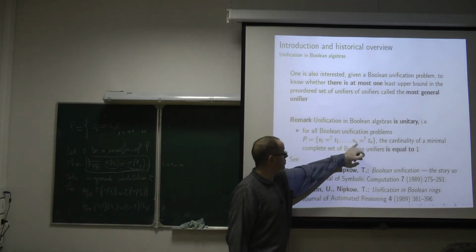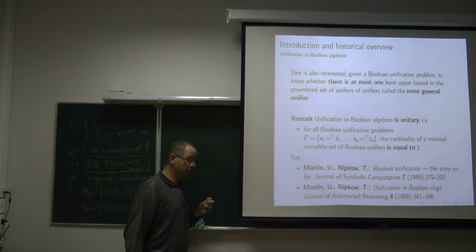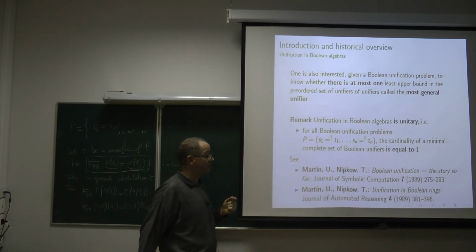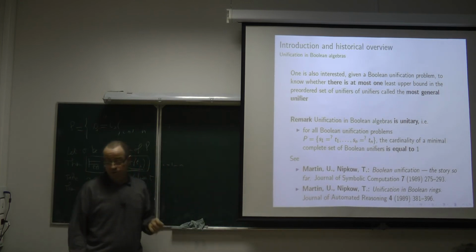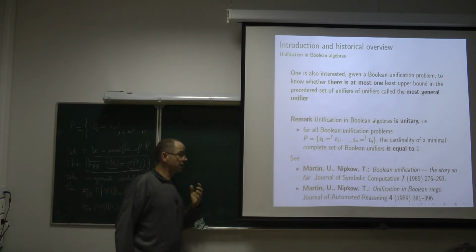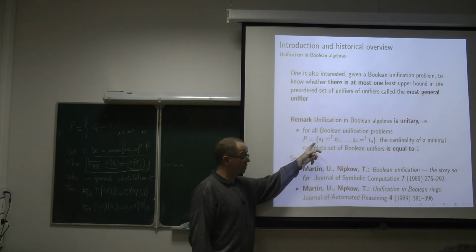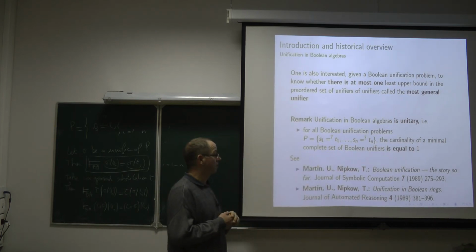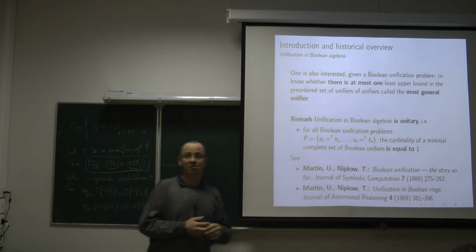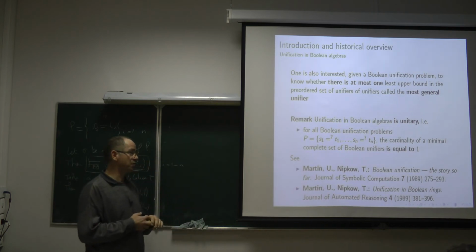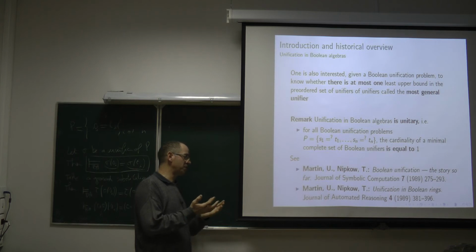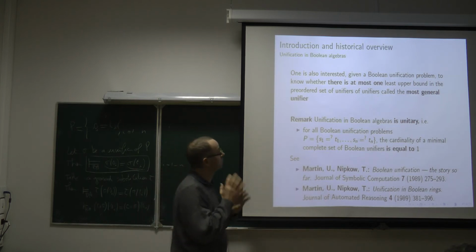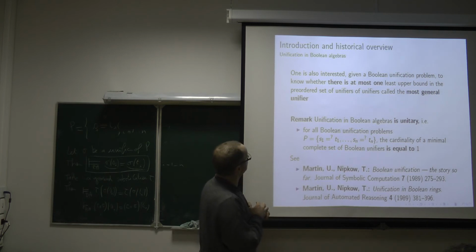Not only do we want to decide if it has a solution, if there exists a unifier, but we also want to characterize the set of unifiers of such a unification problem in a good way. The best way is to say there exists one unifier of the problem which is more general than all others. This is the most perfect situation.